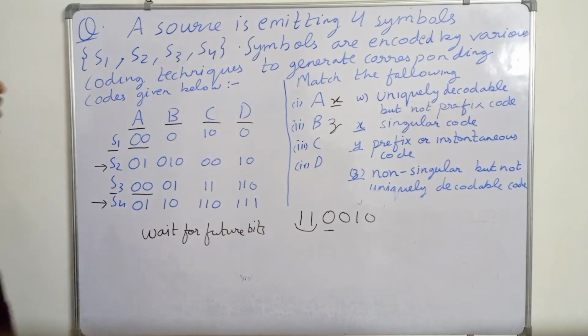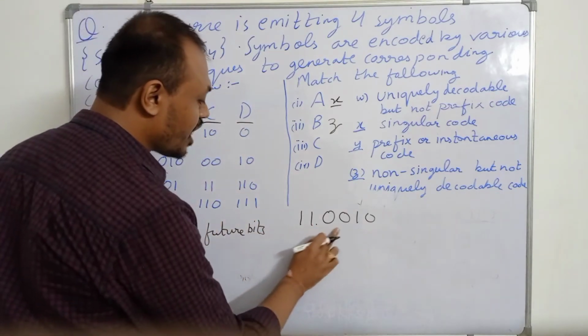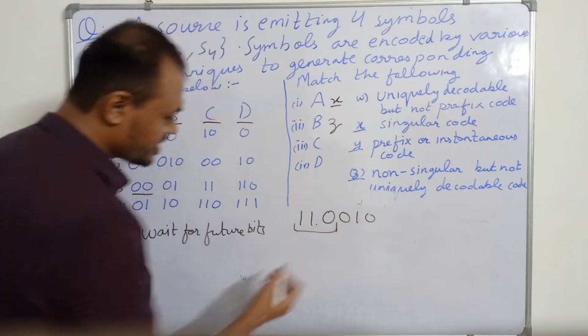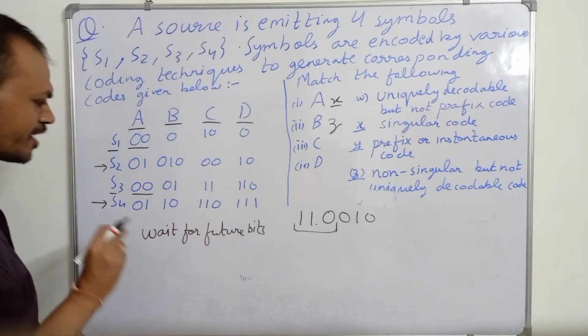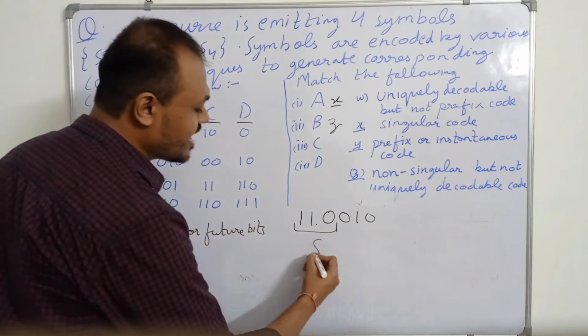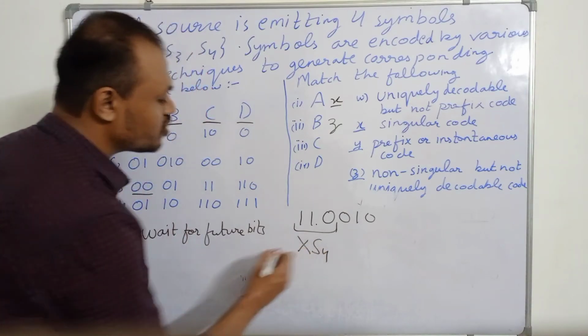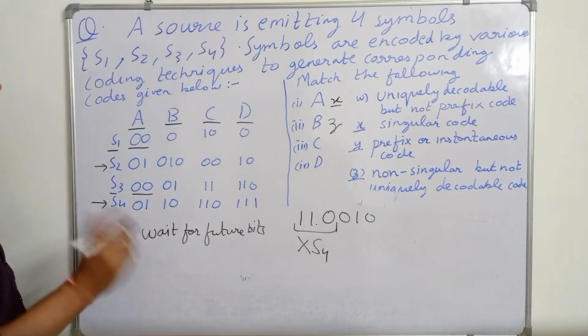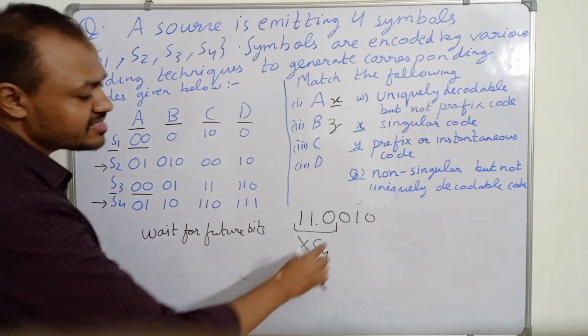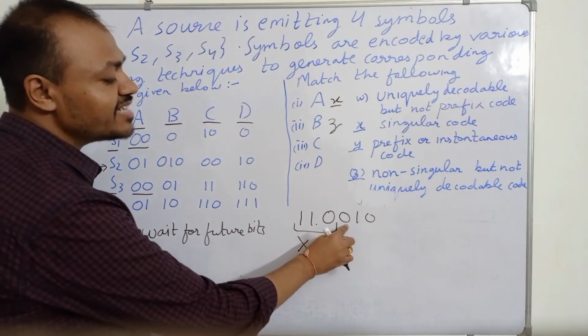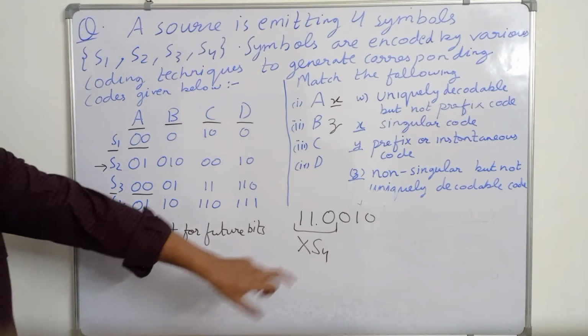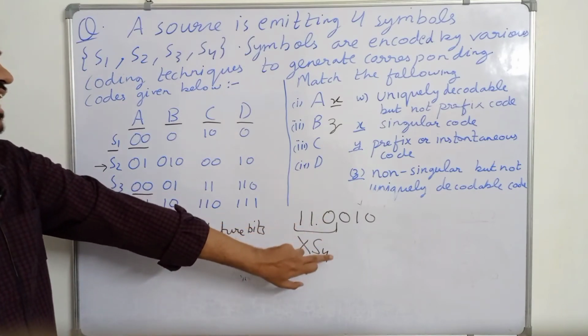Now we have received 110, but we cannot decode it as S4 either, because we again have to wait for the future bits. The future bits are 0, 1 and 0. Suppose we decode this as S4.